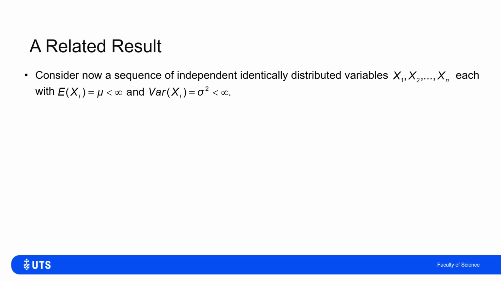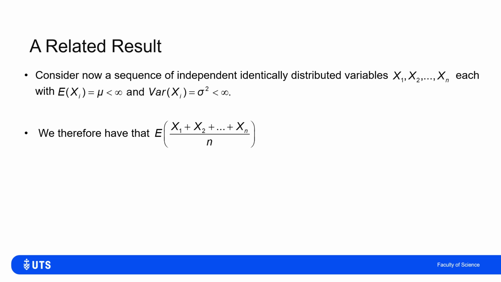Even more important, really, than Chebyshev's inequality is another consequence of it. So let's say we have a sequence of independent, identically distributed variables, x1, x2, up to xn. My only assumption here is that each of them has the same mean, mu, which is finite, and each of them has the same variance, sigma squared, which is finite. So these can be realizations from any distribution as long as the mean and variance are both finite.